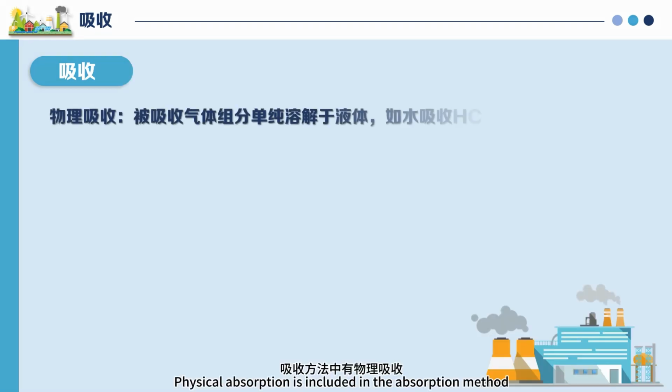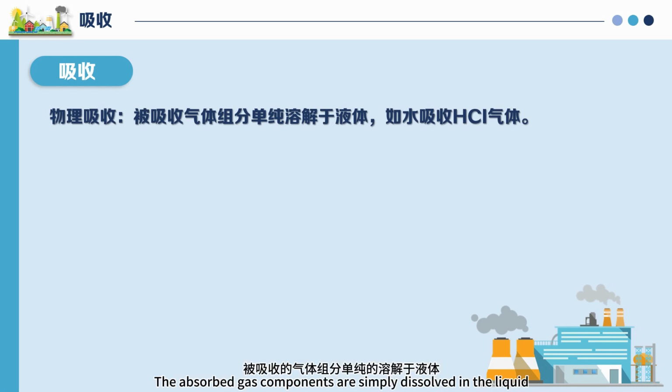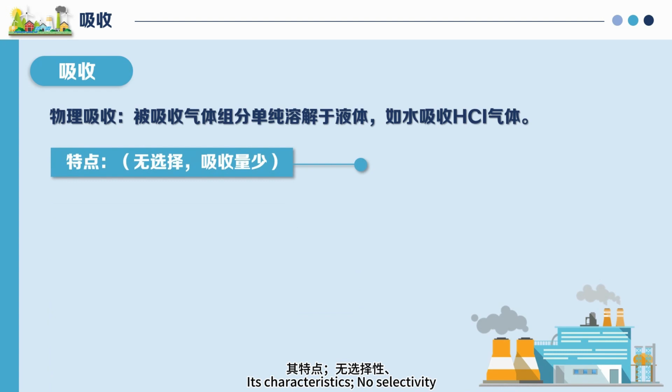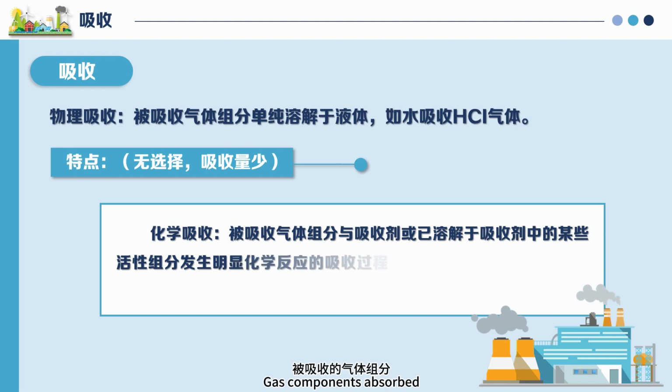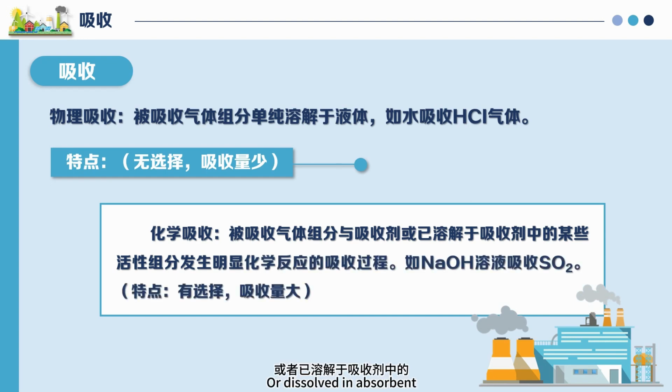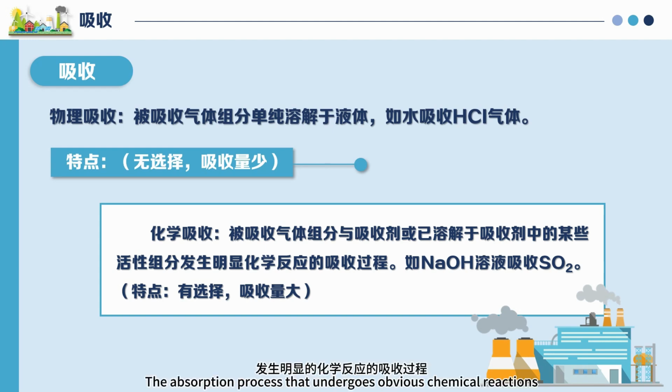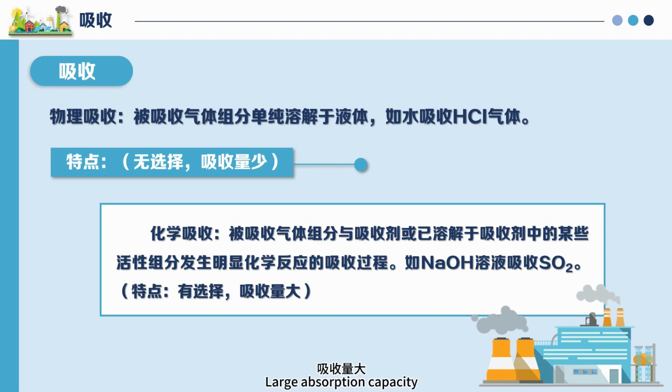Physical absorption is included in the absorption method: the absorbed gas components are simply dissolved in the liquid. For example, water absorbs hydrogen sulfide gas. Its characteristics: no selectivity, low absorption capacity. Chemical absorption is an absorption process in which gas components react chemically with active components in the absorbent or dissolved in the absorbent. For example, sodium hydroxide absorbs sulfur dioxide. Features: selective, large absorption capacity.